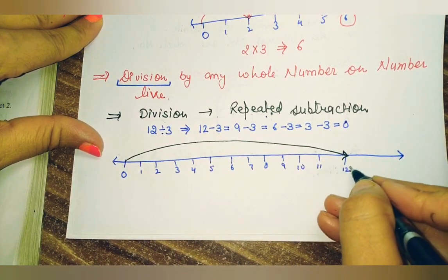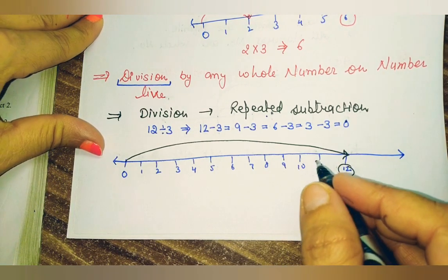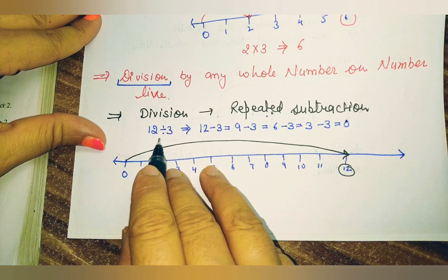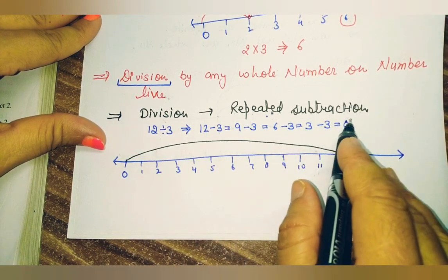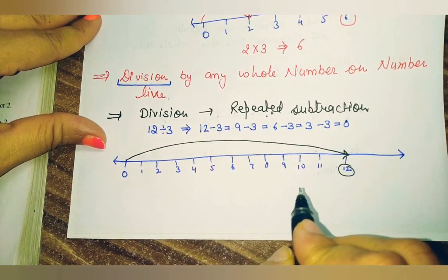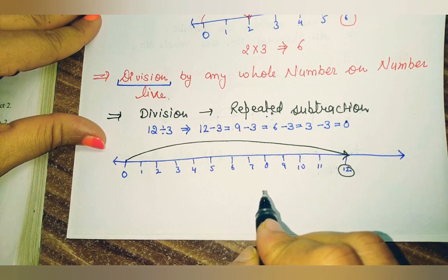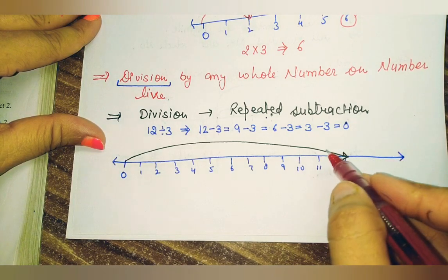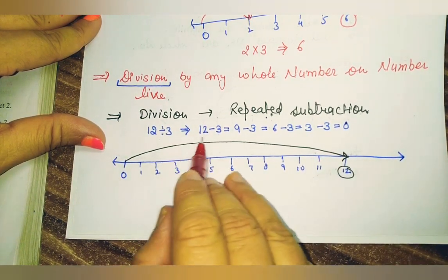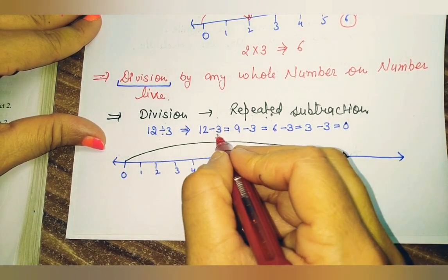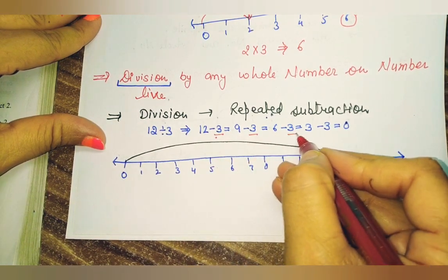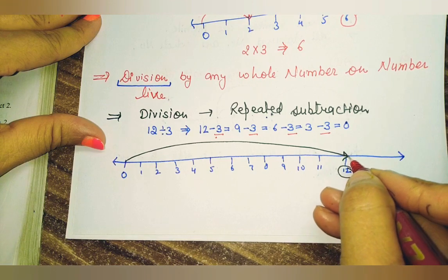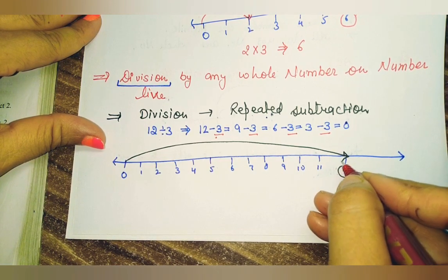Now we are on 12 and I have to show the division, and division means repeated subtraction. To subtract a number, which side do we have to move? Yes, left side. But how many steps? 3 steps. And how many times? 1, 2, 3, 4. That means 4 times. So let's start. When you start counting, start from here.